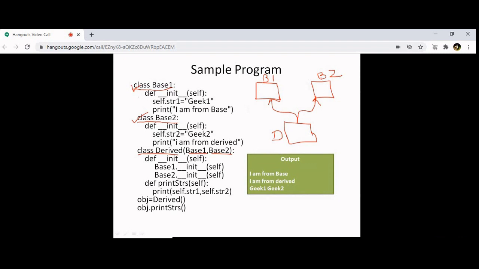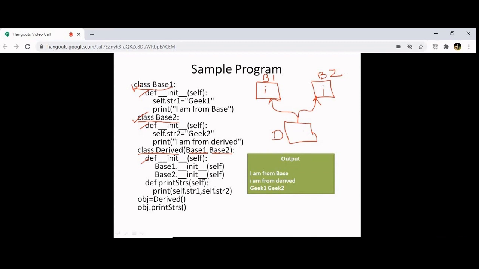In base 1 class, I have one constructor. In base 2 class, I have one constructor. In base 3 class also I have a constructor. Can you see that? Yes. There is one init function. I'll just write it as I. I stands for init function. There is one init function in base 1 class, one init function in base 2 class, and one init function in base 3 class.